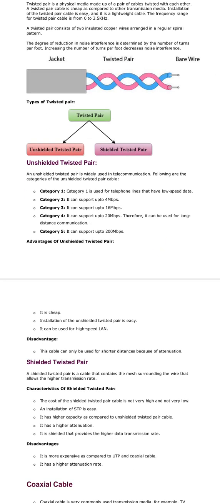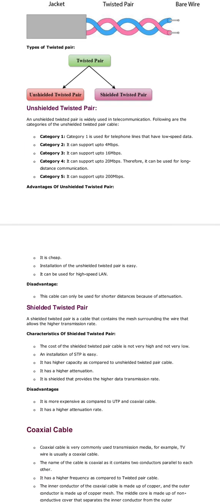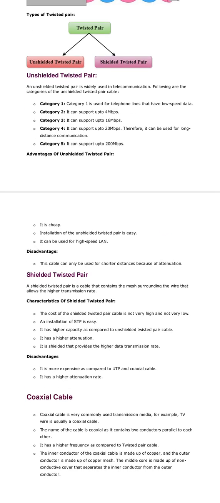An unshielded twisted pair is widely used in telecommunication. Following are the categories of the unshielded twisted pair cable. Category 1 is used for telephone lines that have low speed data. Category 2 can support up to 4 megabits. Category 3 can support up to 16 megabits. Category 4 can support up to 20 megabits, therefore it can be used for long distance communication. Category 5 can support up to 200 megabits.